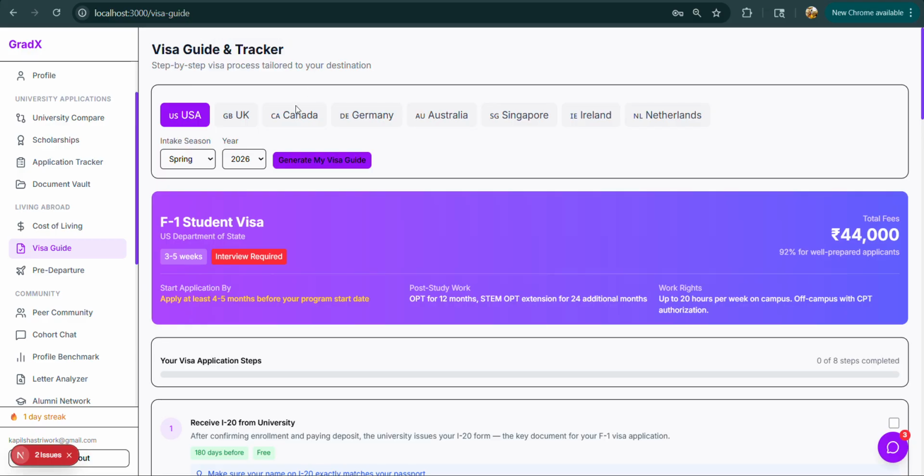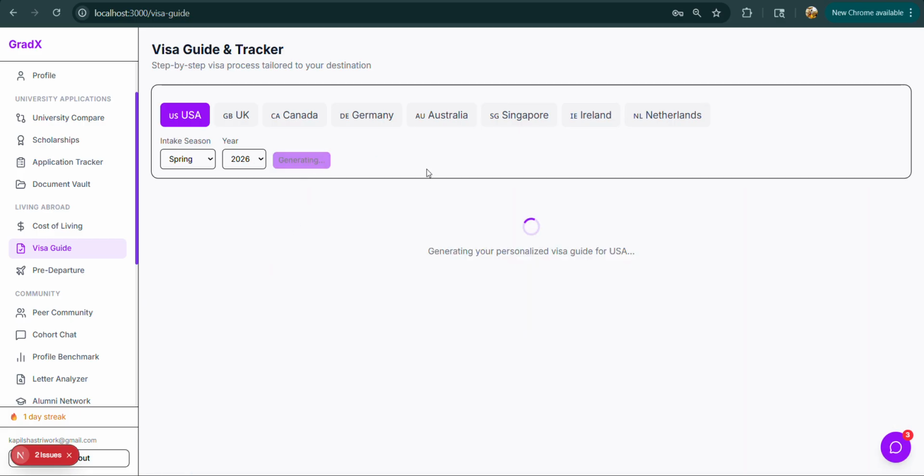And for the visa guide and tracker, I can just click here and look for the visa guide. For example, I'll click here to generate my visa guide, and it will take the US as an example and create a visa guide for this.